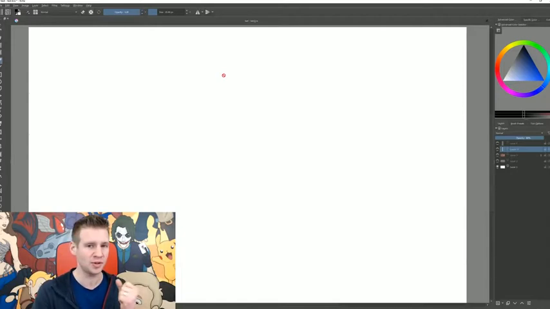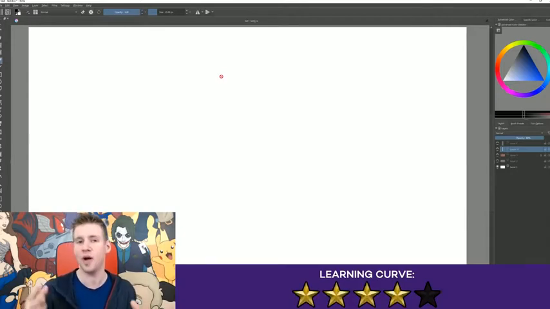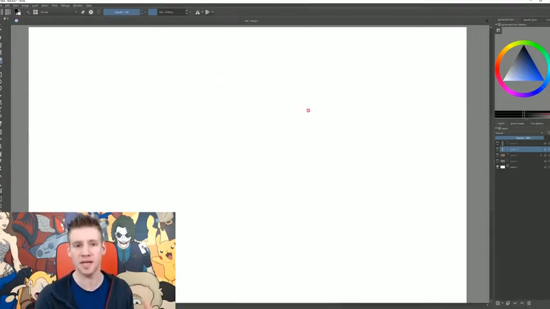And moving on to learning curve, I gave this another 4 out of 5 stars because it was easy to pick up, and I think a beginner should be able to get the basics reasonably quickly. I don't think that the shortcuts and the controls themselves are entirely intuitive, and especially if you're used to Photoshop or another program, there are some pretty standard universal keyboard shortcuts that weren't in this program. Changing them was easy enough, but also not as in-depth or simple as I would like.